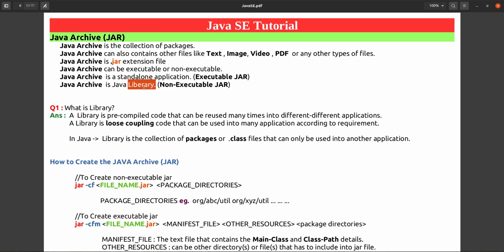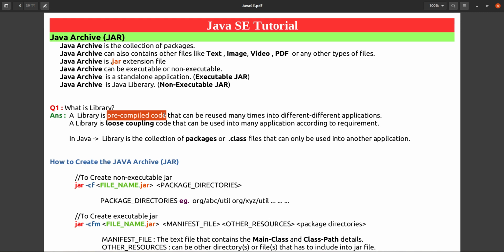If we define the library, then a library is nothing but pre-compiled code that can be reused many times in different applications. Or we can say that it is loosely coupled code that can be used in many applications according to the requirement. What is loosely coupled code? Loosely coupled code is nothing but code that is not depending on any resource, or not depending on any other code.